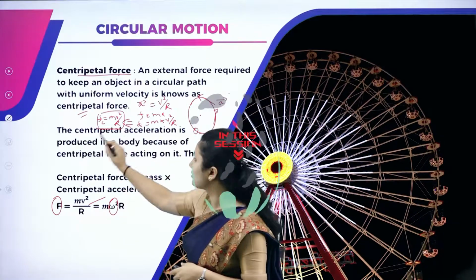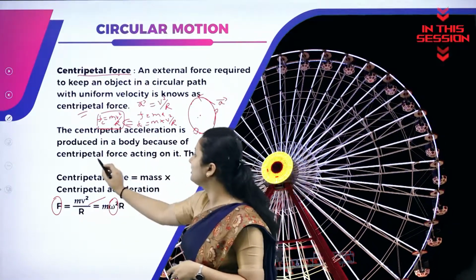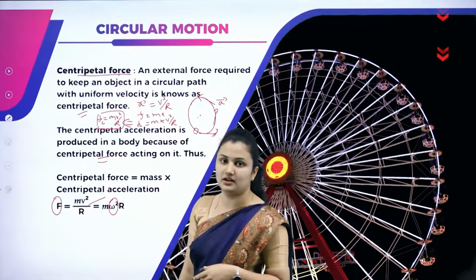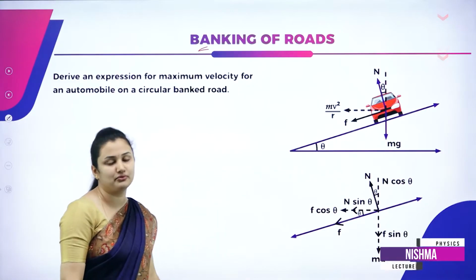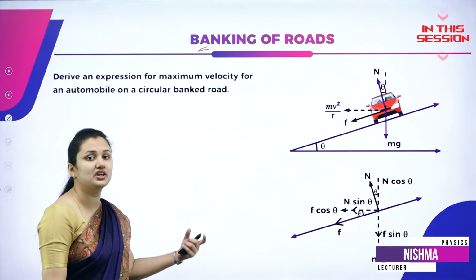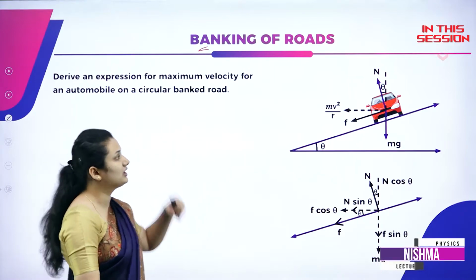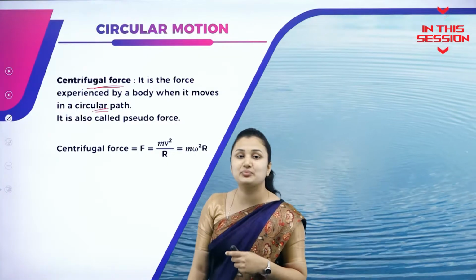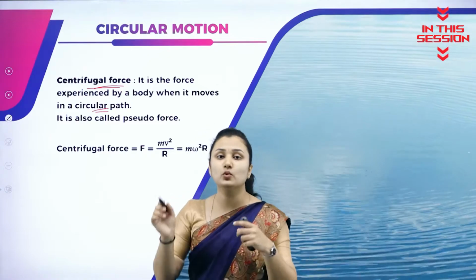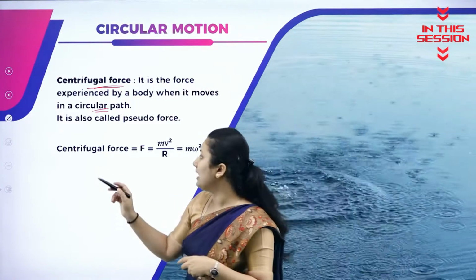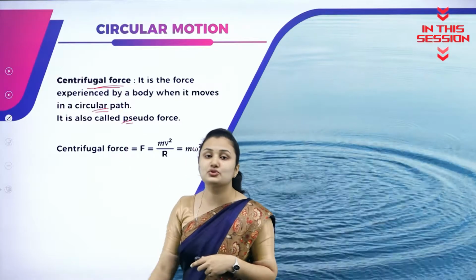Centripetal acceleration is produced in the body because of centripetal force acting on it. What do you mean by this banking of roads? The contribution of friction can be reduced by the banking of roads. It's a force experienced by the body when it moves in a circular path, and it is also called pseudo force.